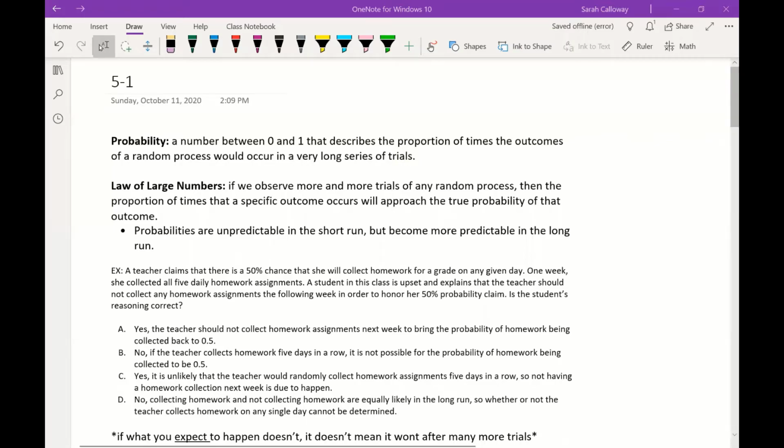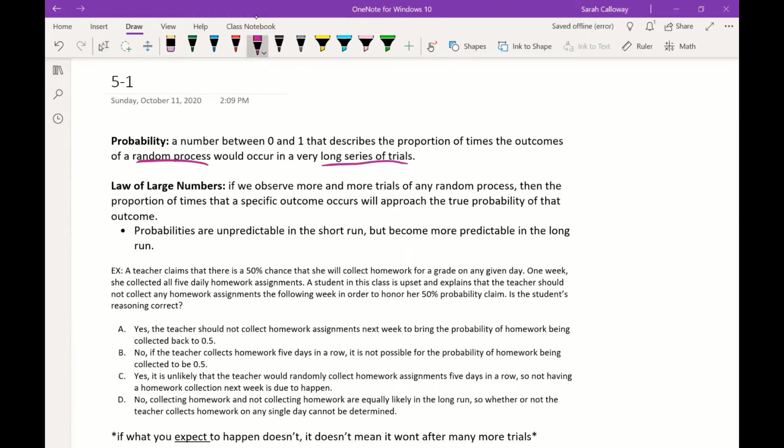This video covers section 5.1, which is the introduction to probability. So probability is a number between 0 and 1 that describes the proportion of times the outcomes of a random process would occur in a very long series of trials.